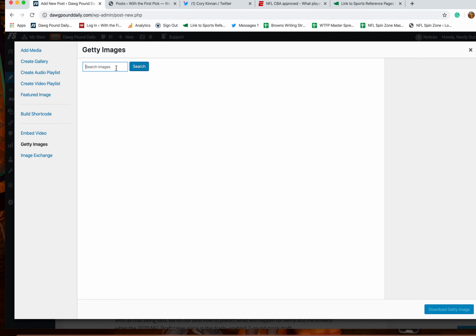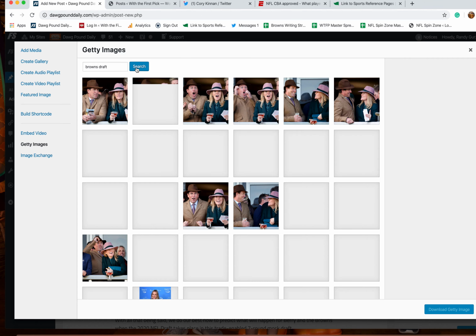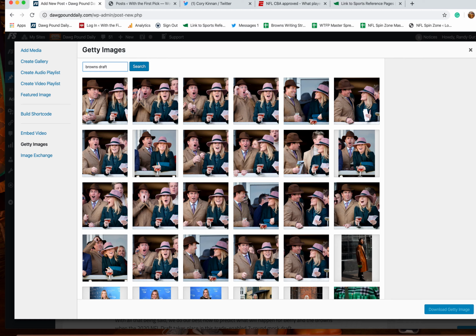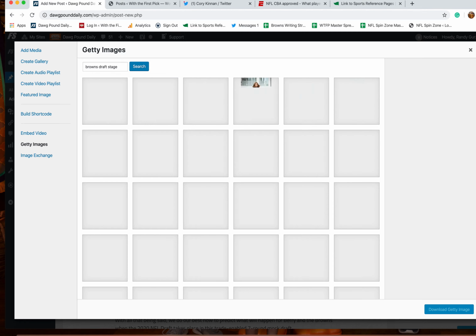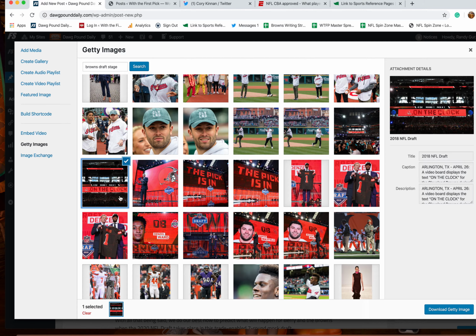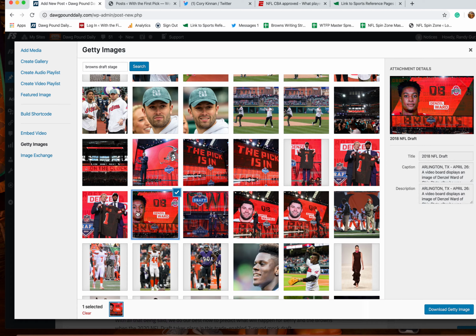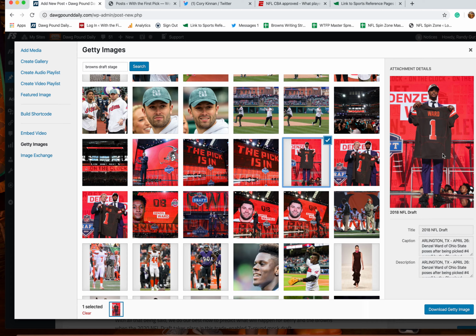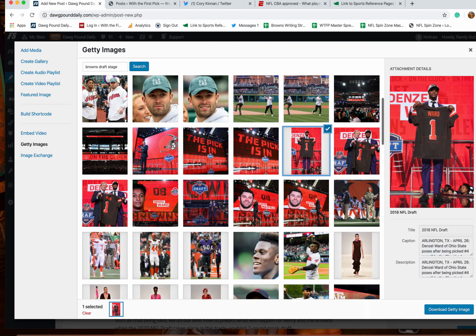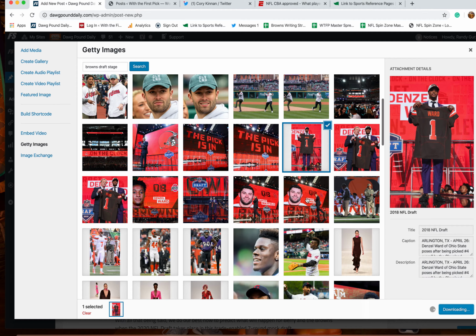Let's see, I was talking about the Browns draft, so let's just go Browns draft. That's not what I want at all. Browns draft stage. Here we go. So let's say I'm going to use this picture. If you look on here, I'll show you guys whenever I'm talking about vertical images, horizontal images, all of these right here are great pictures. There's no white on the side. These are all vertical. This one right here has some white on the side. That's going to look terrible if you try to use it as a featured image, and I'll show you.